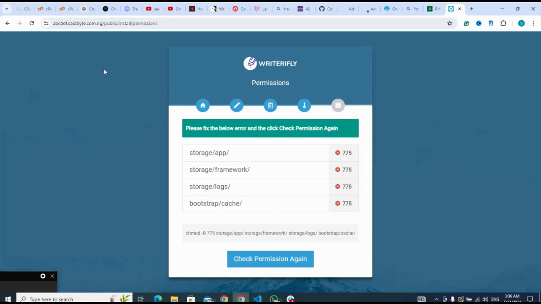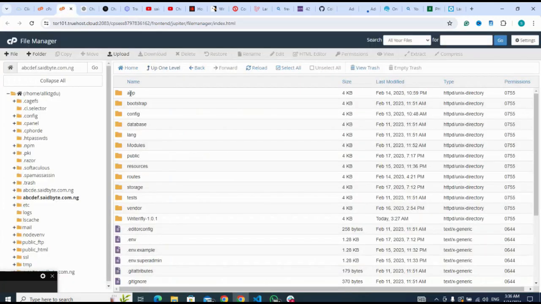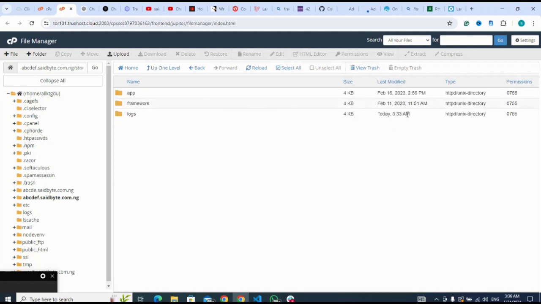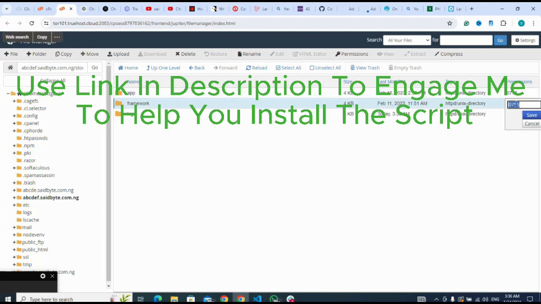So let me go to my file manager, storage, I click on it, then change it to 775, save. This is the framework, save, and this is the logs, save.